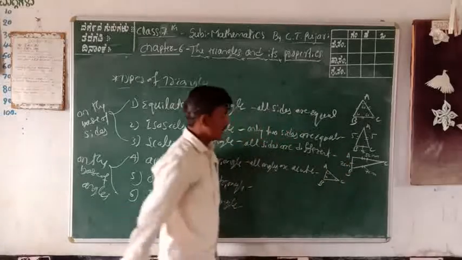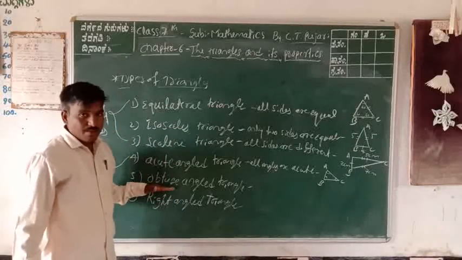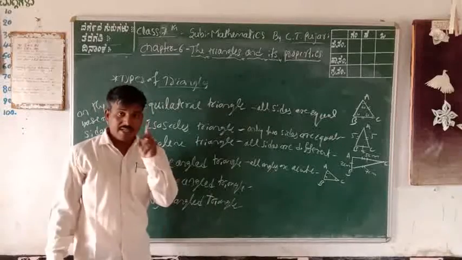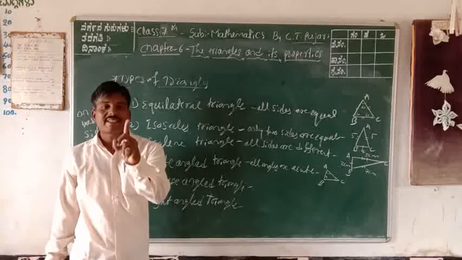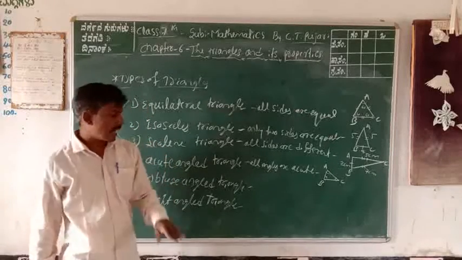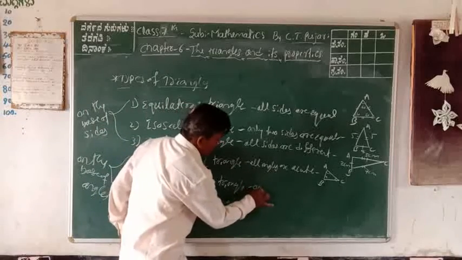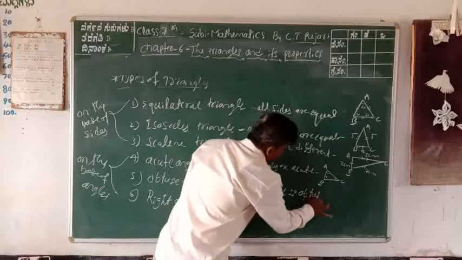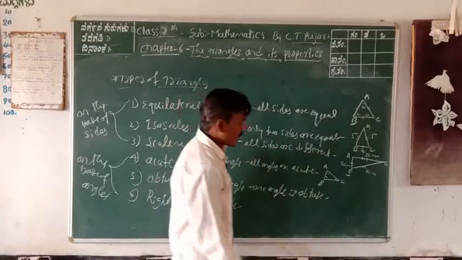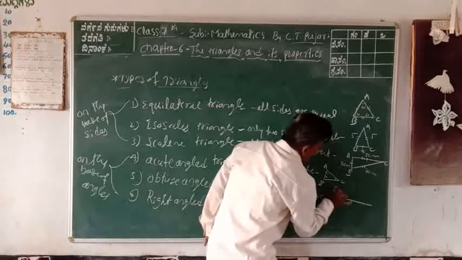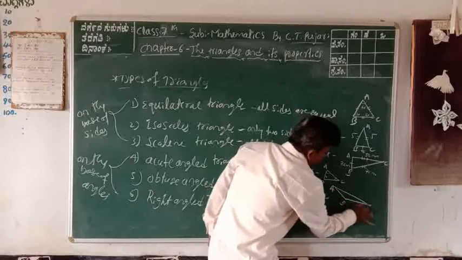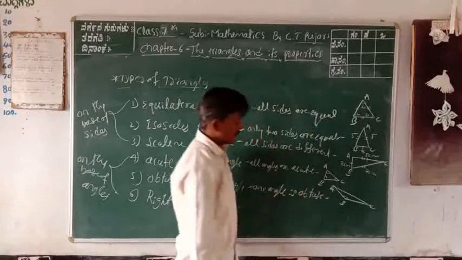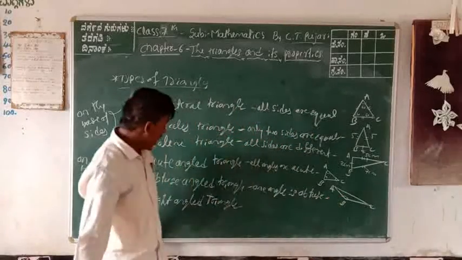Next, the fifth one is the obtuse angle triangle. The definition: in a triangle, only one angle is obtuse. One angle is obtuse is called an obtuse angle triangle. You can take a suitable diagram. Again consider ABC, the obtuse angle triangle, where angle B is obtuse.